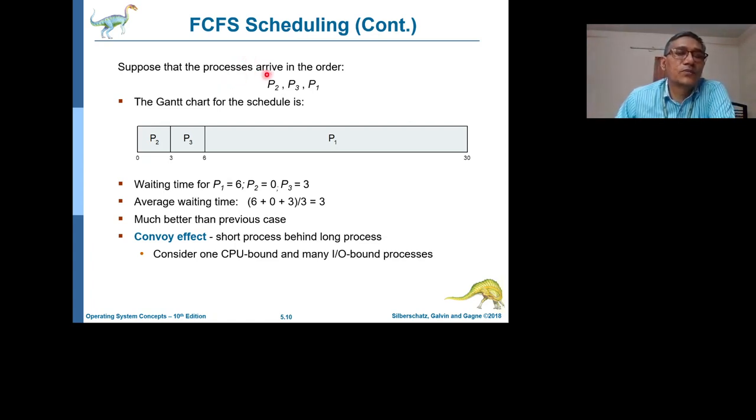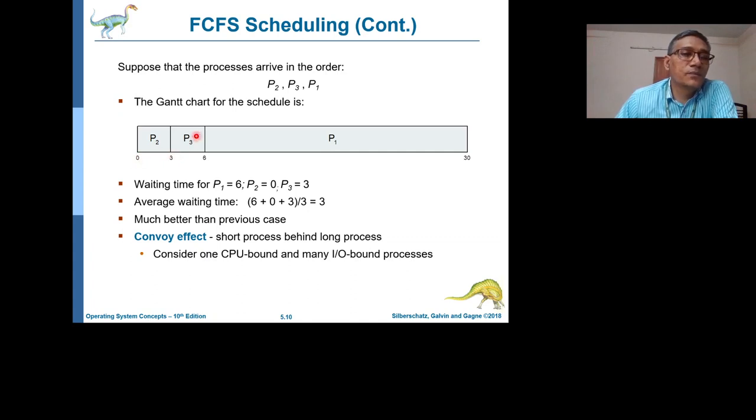If we consider the processes arrived in this order instead of P1, P2, P3 in case of the previous example, now we will consider P2, P3, P1, that is P2 followed by P3 and then P1. So if P2 has been scheduled first, it will get the attention of the CPU immediately at 0th millisecond once it has arrived, and it will execute for 3 milliseconds.